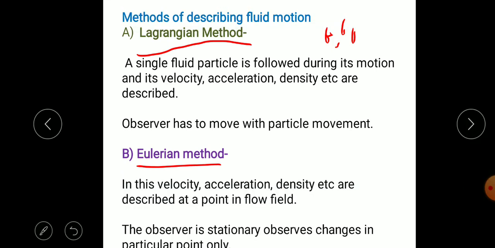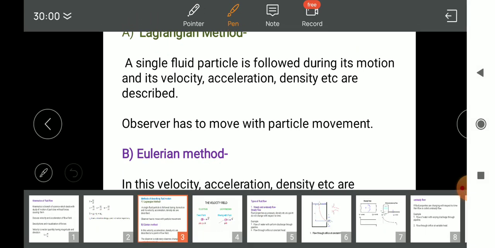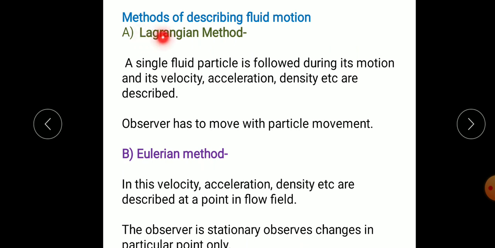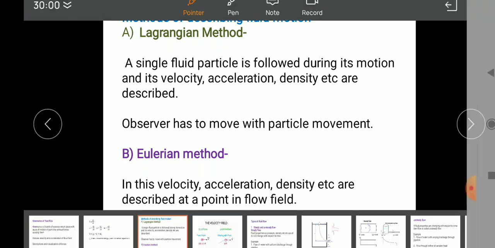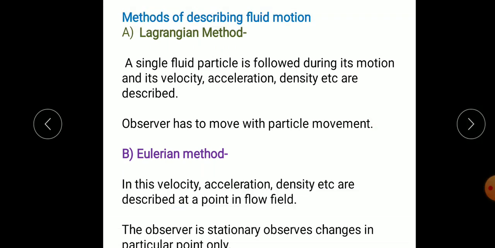In the Lagrangian method, a single fluid particle is followed during its motion, and its velocity, acceleration and density are described.